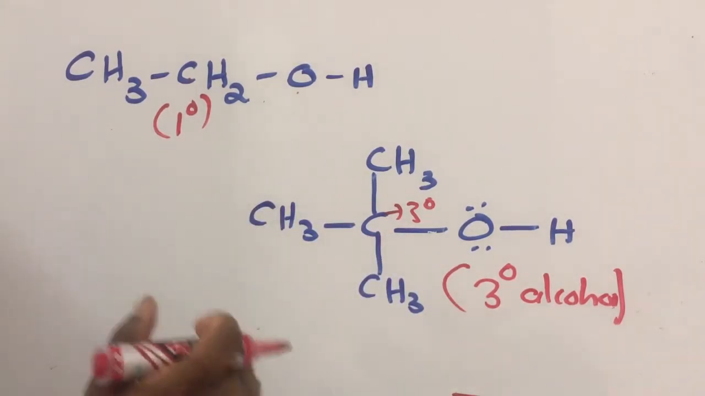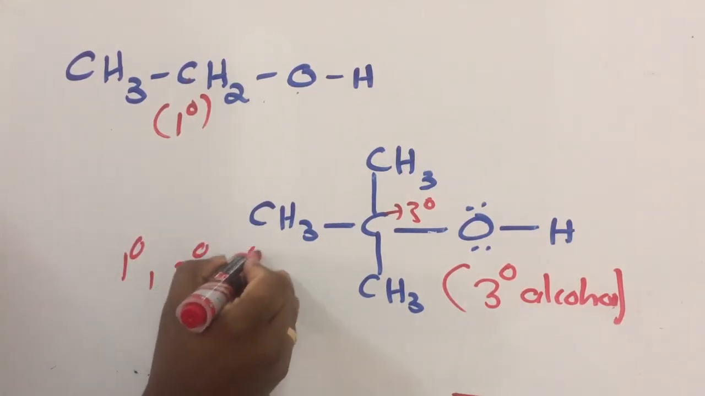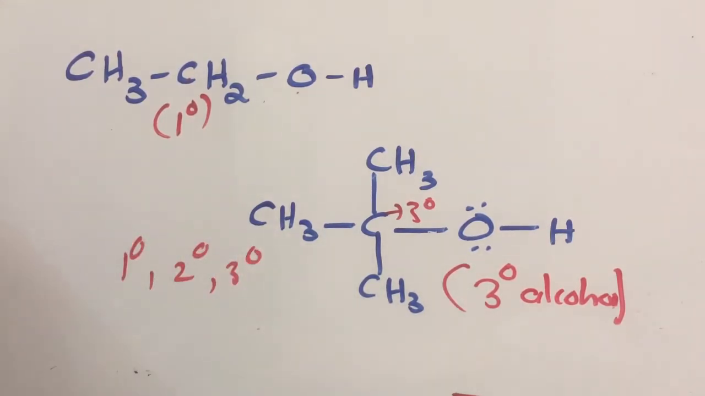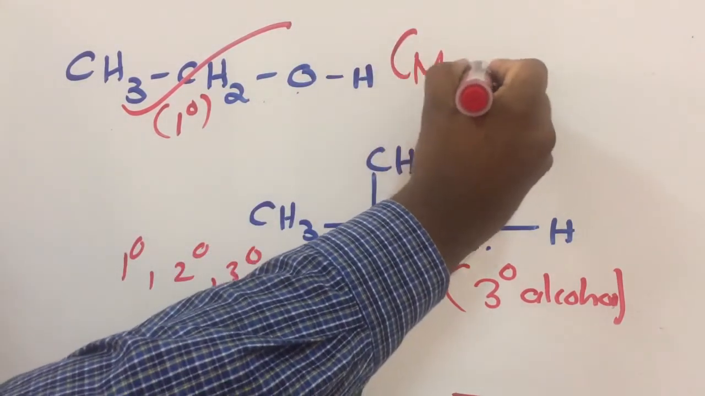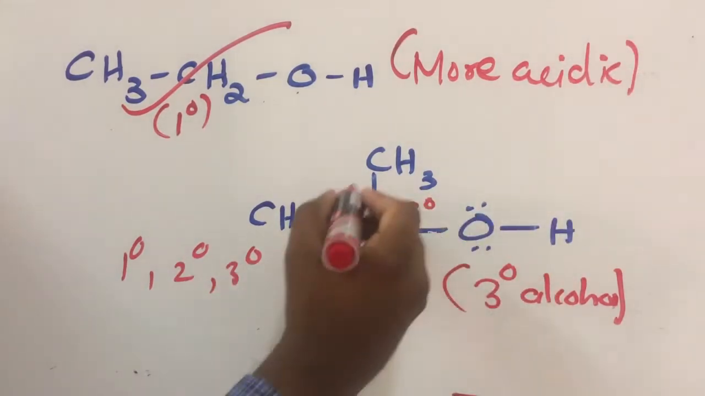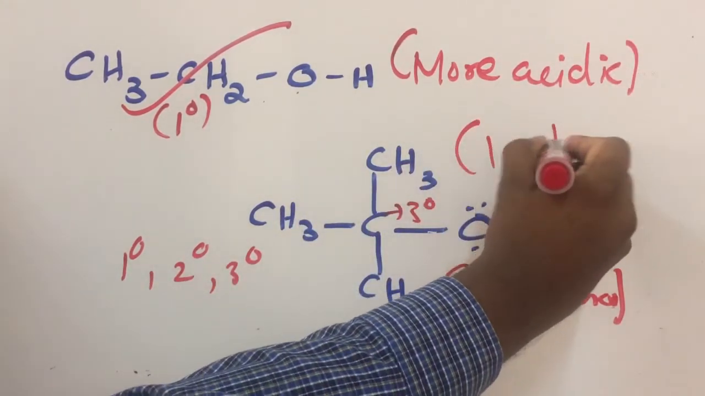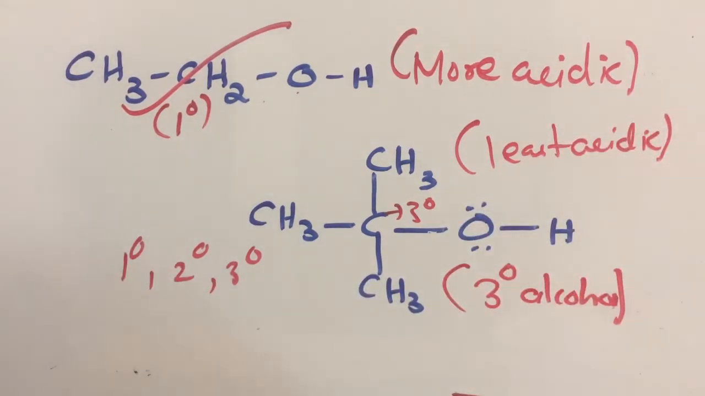Or out of primary, secondary and tertiary alcohol, which alcohol is more acidic? The answer is primary alcohol. Primary alcohol is more acidic compared to secondary and tertiary. Tertiary is least acidic. Okay, and I will give you the explanation. Listen.